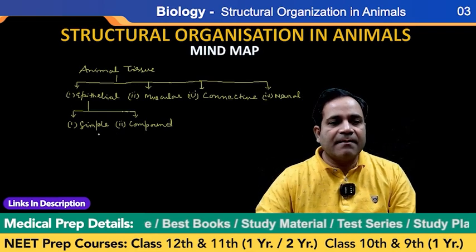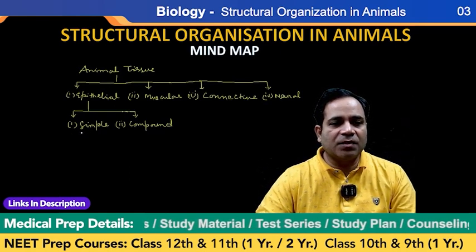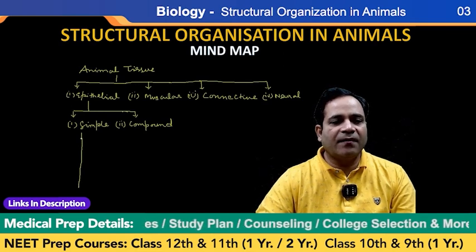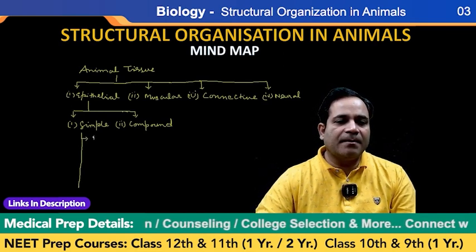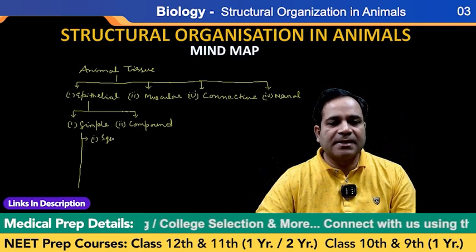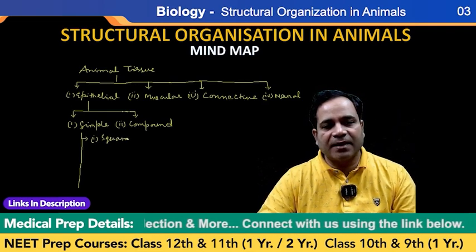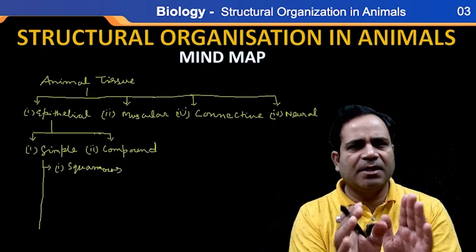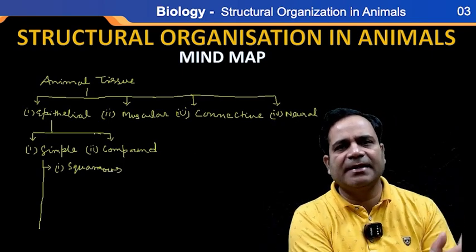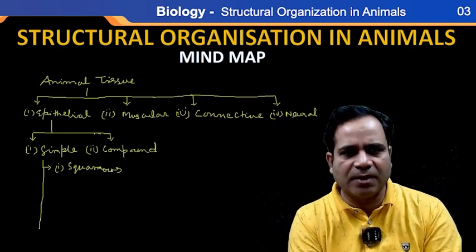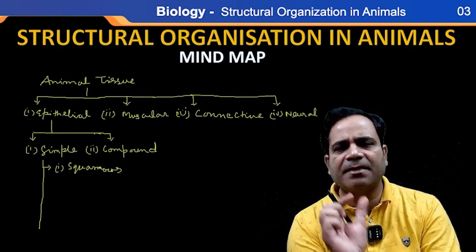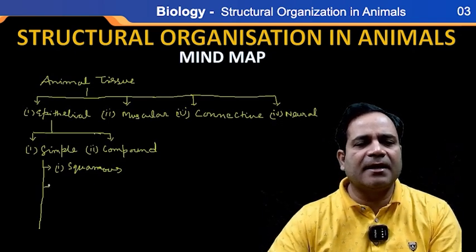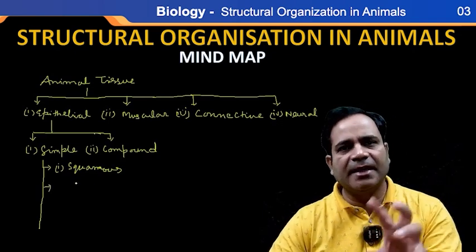This simple epithelial tissue is further classified into how many parts, my dear? Five parts. Number one is squamous. Let's see first the classification, then after we go through a little bit of detail. In the mind map we need not go into very much detail, but the classification we have to know first. Whenever I take a detailed class, you will know all the things in detail.